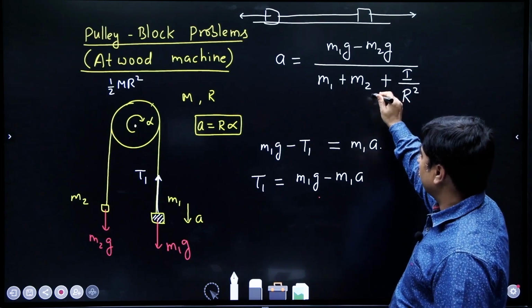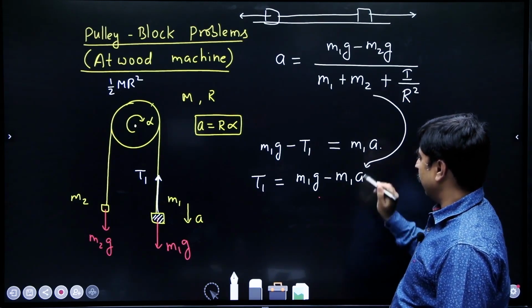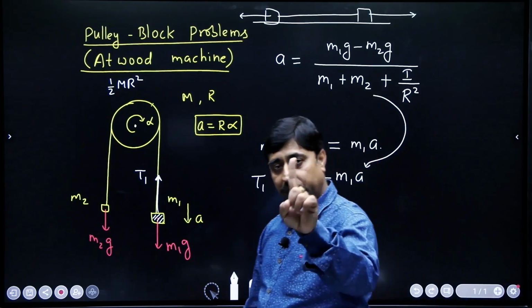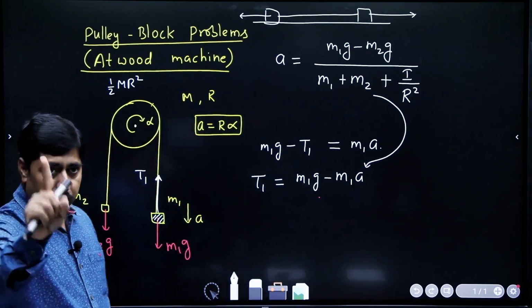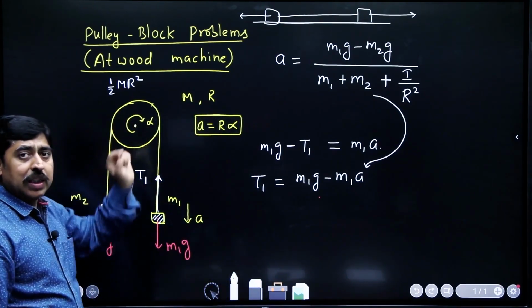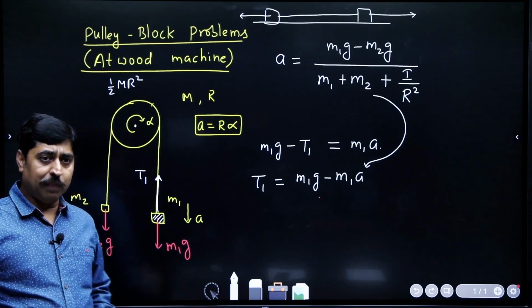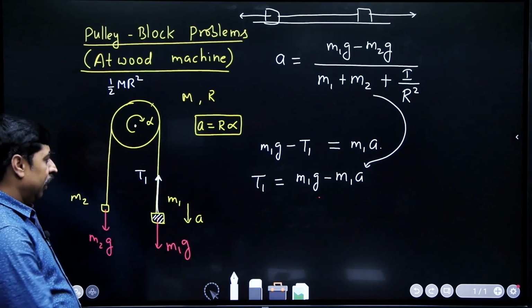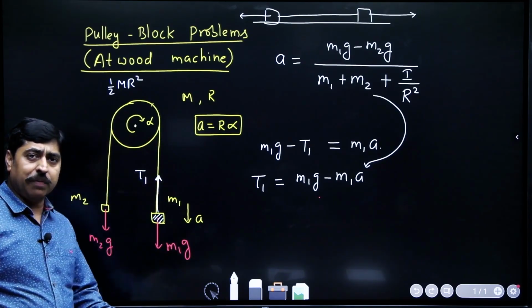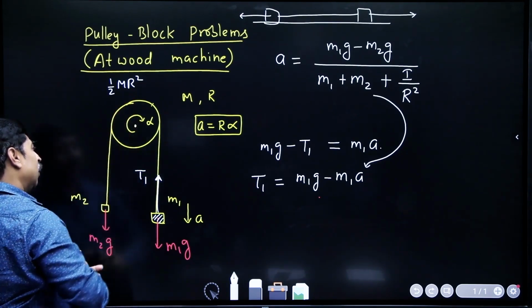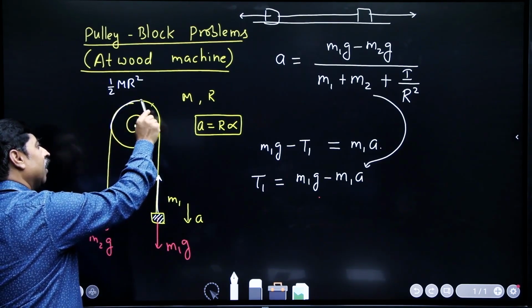You know the value of A, so you can substitute this value of A here and you will get the value of tension in this string. Remember one thing: when the pulley is massive, it is spinning, the tension on two sides of the thread is different. It happens because of presence of friction between the pulley and the thread.